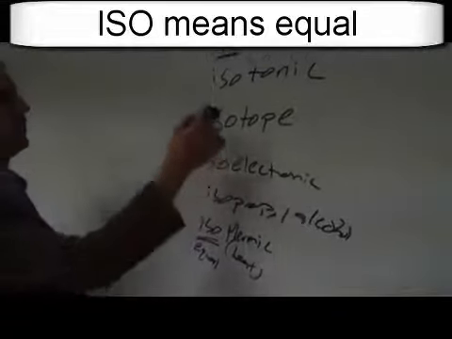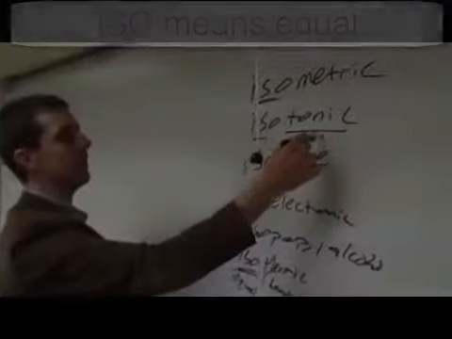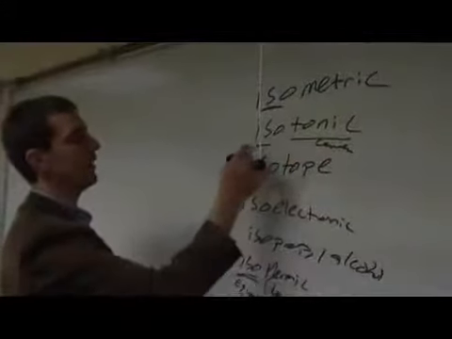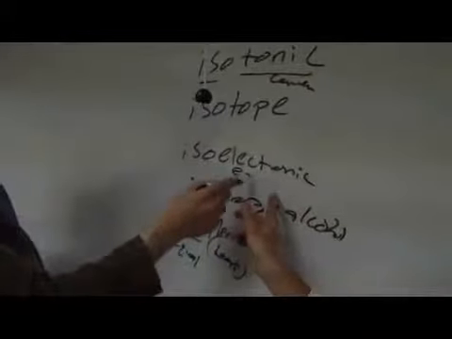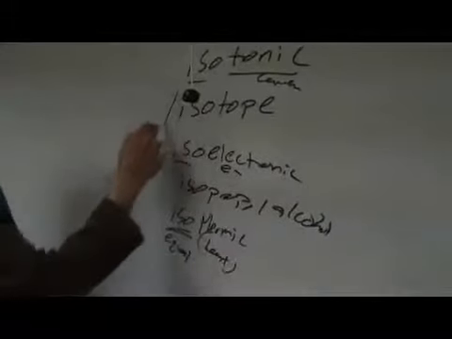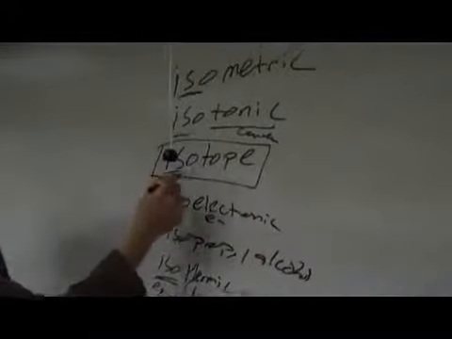Yeah. So like isotonic, I know that's a biology thing. This has to do with concentration. So we're talking about the same concentration. Isoelectronic would mean the same number of electrons. Okay. But what are we going to talk about today? Well, this one's isotope. Oh, so the same number of topes.